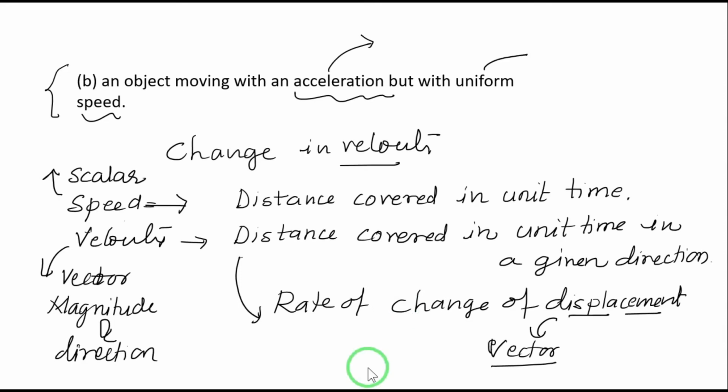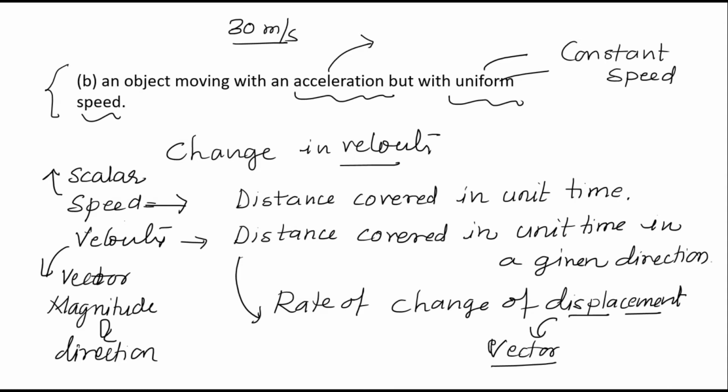And uniform speed is nothing but constant speed. Constant speed means if a body moves, for example, at 30 meters per second throughout, for every second, we can say that it is a uniform speed.